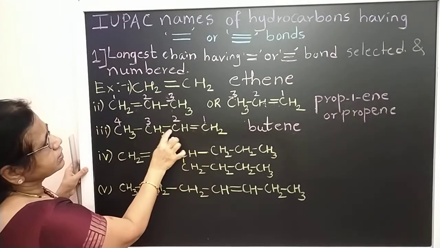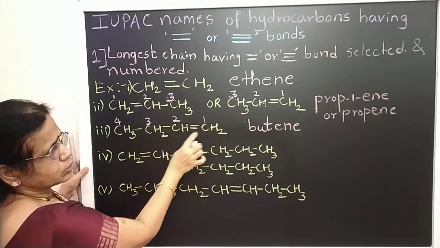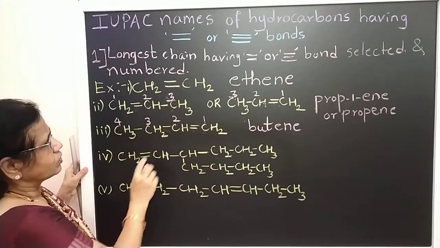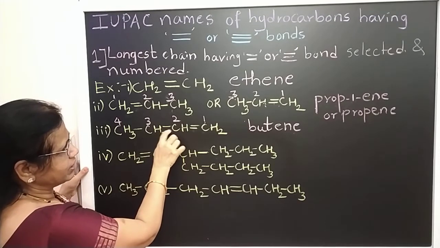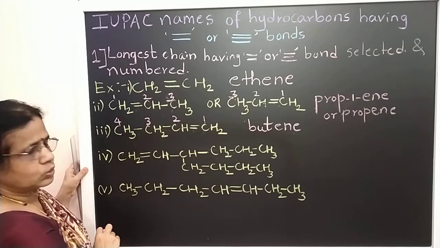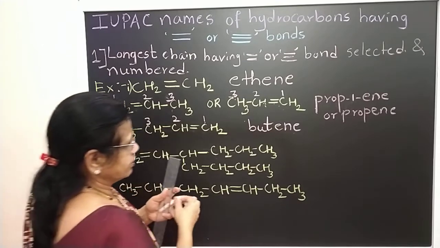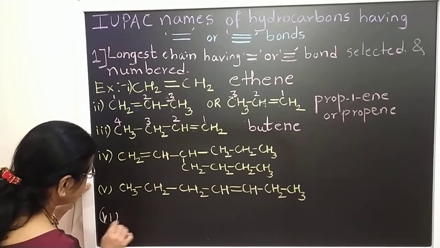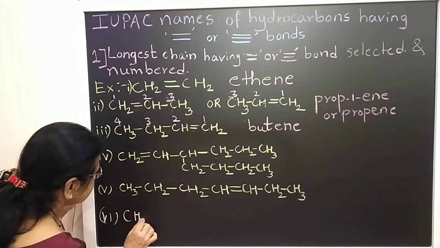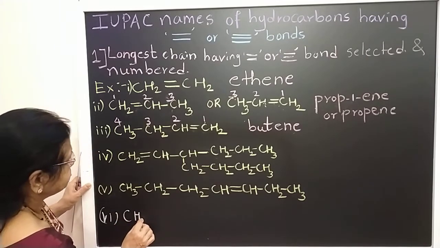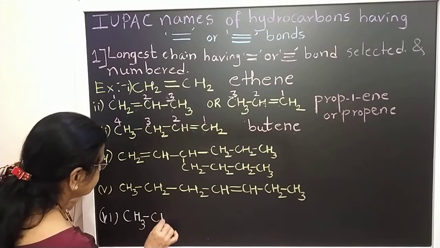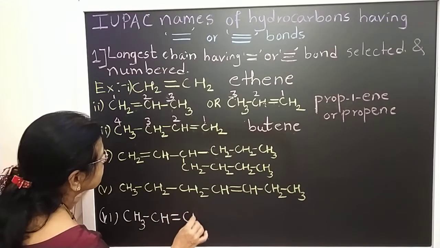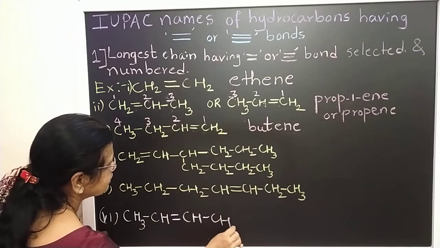If the double bond is here, then it is but-2-ene. Okay, so if the double bond is in the middle, then it is but-2-ene. See here, I will write one example, the last example I take here. CH3 CH double bond CH CH3.